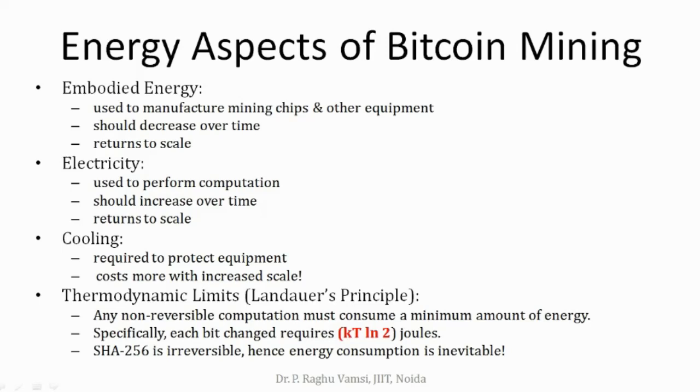Coming to SHA-256, we all know this is a one-way hash function. Once you get the message digest, you cannot get the original message. So SHA-256 is irreversible, hence energy consumption is inevitable.